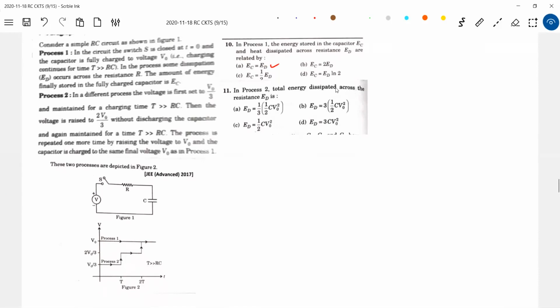Stepwise. So first, what will happen? From 0 volt, it is made to V0 in 3 steps. So what you can do is write this as 1, 2, 3. I'll shade it. Here you calculate the heat dissipated across the resistor. Again, you calculate for this region. Then again, you calculate for this region. I think this was the second part of the question.